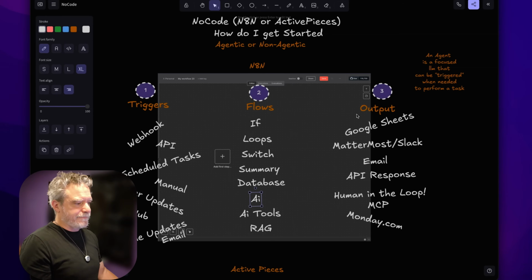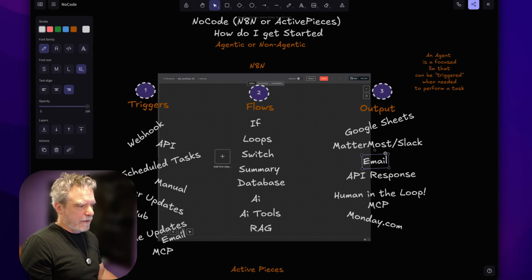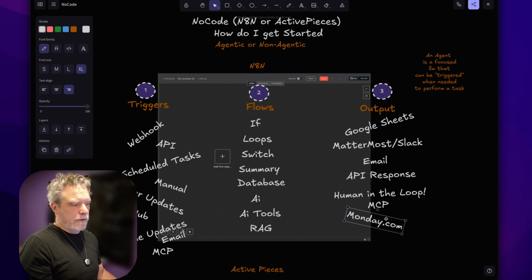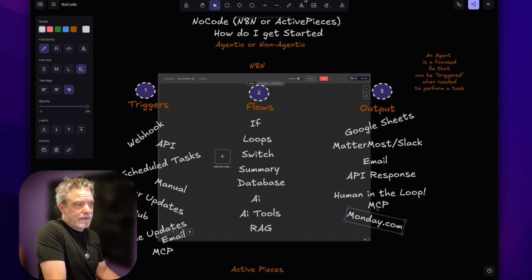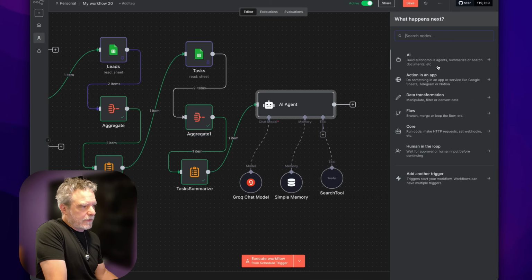And the output could be an email. It could be a Slack message. It could be an API response back to what we just made. We'll hit that in a moment, actually. Human in the loop. It could be Monday.com. It could be Sheets. It could be almost anything. I want to push this into something.